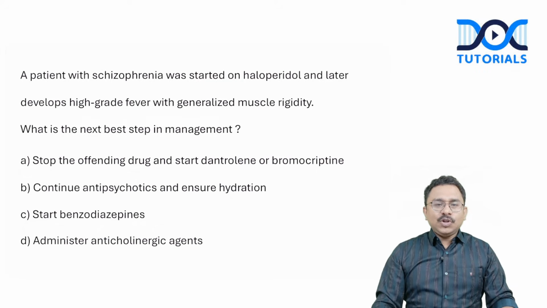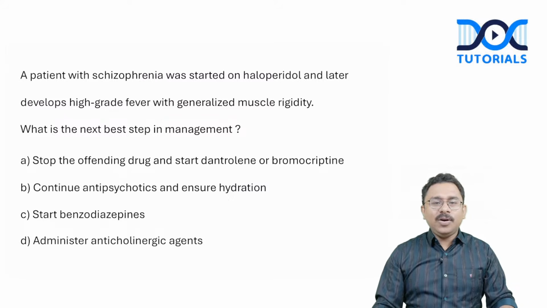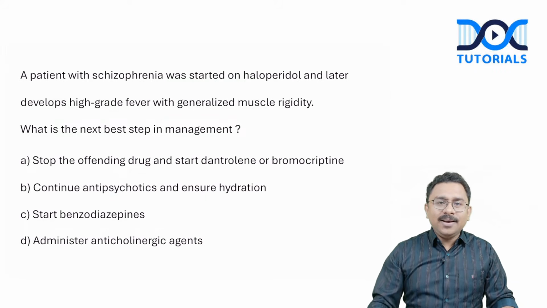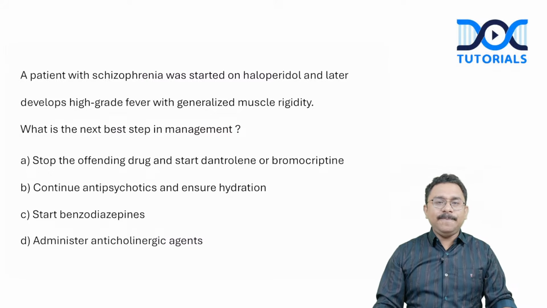Okay, so a patient with schizophrenia was started on haloperidol and later develops high-grade fever and generalized muscle rigidity. What is the next best step in the management? The options are: A, stop the offending drug and start dantrolene or bromocriptine. Option B, continue antipsychotics and ensure hydration. Option C, start benzodiazepines. And option D, administer anticholinergic agents.